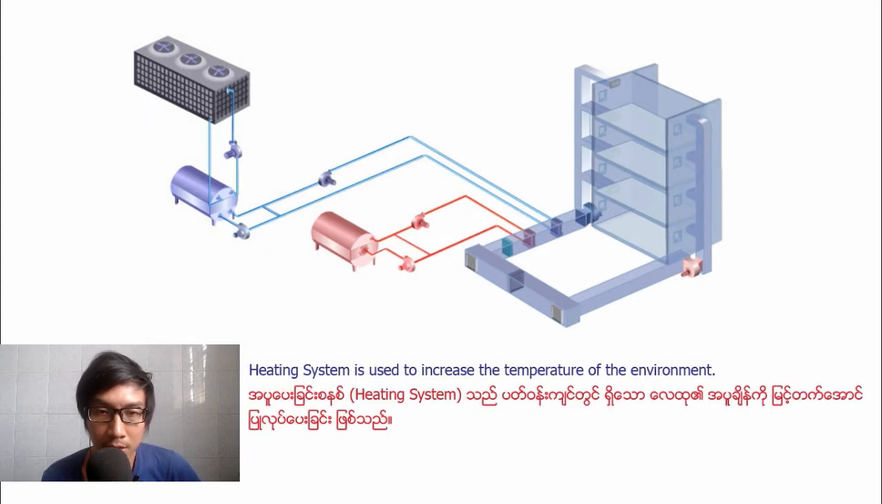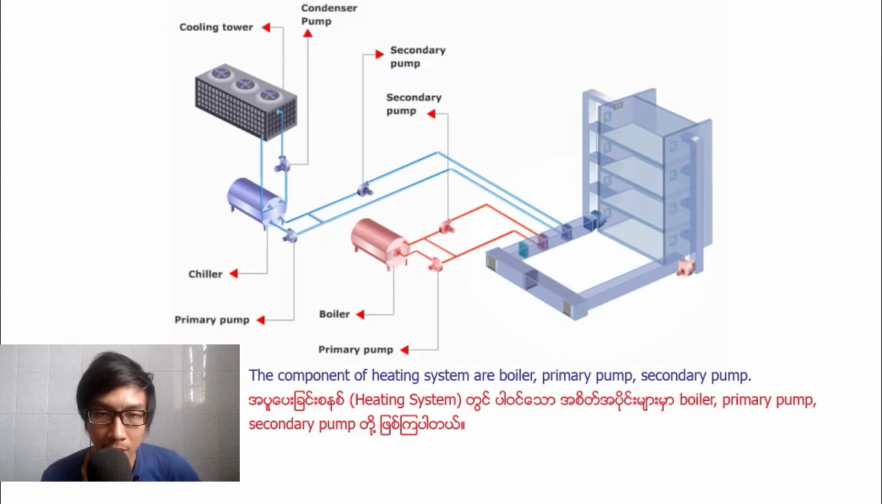The heating system is used to increase the temperature of the environment. The components of heating system are boiler, primary fan, secondary fan.